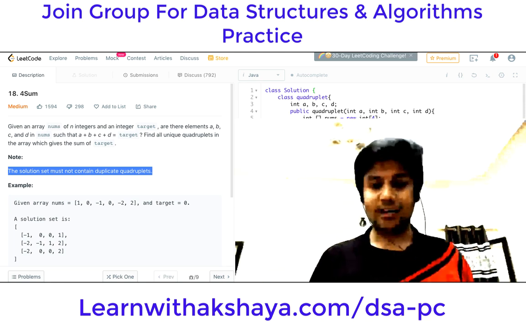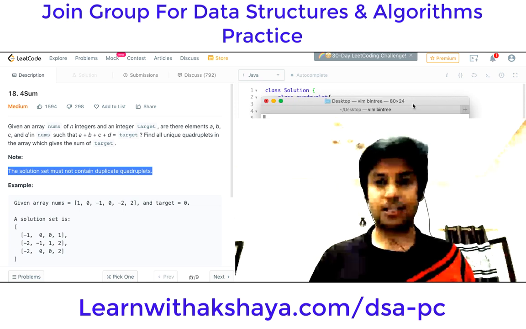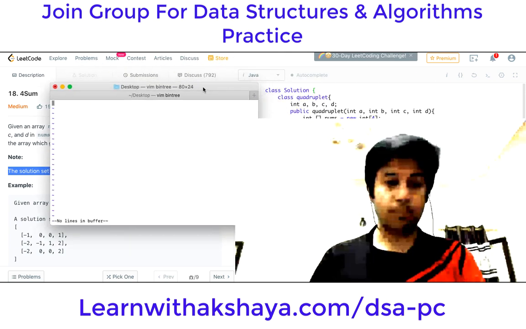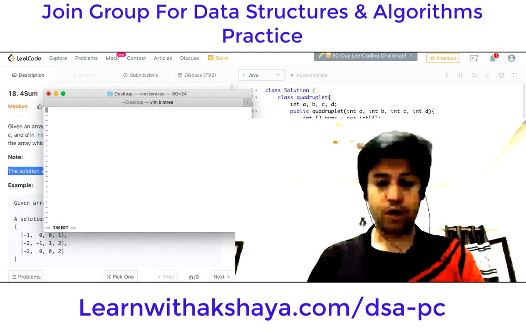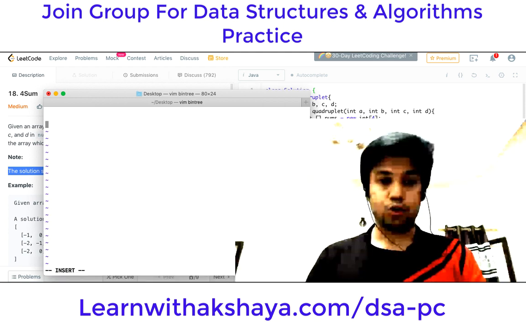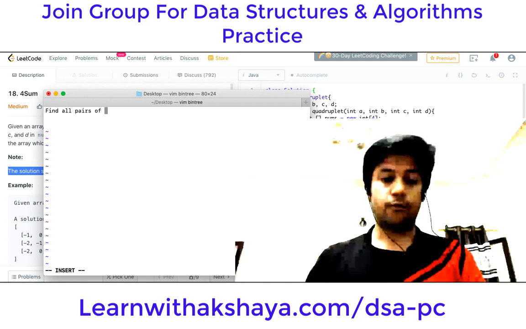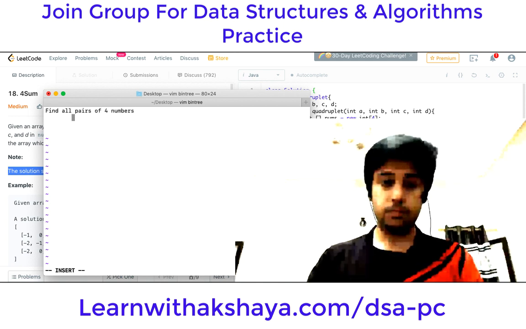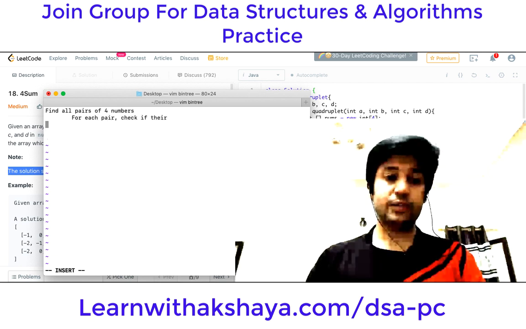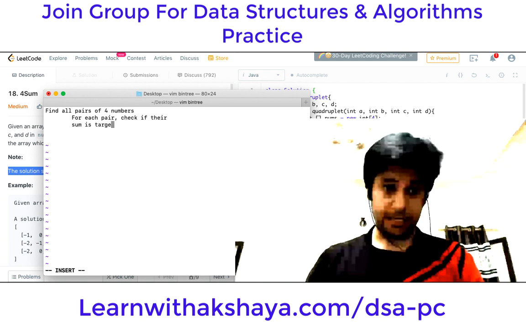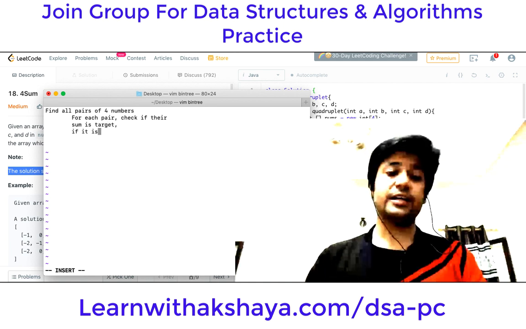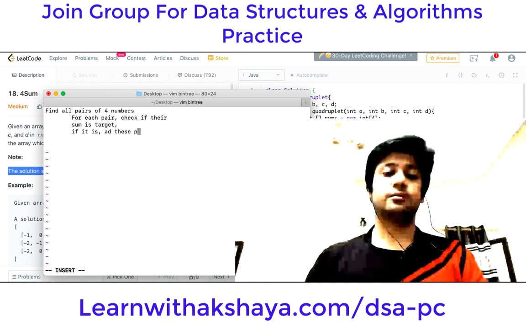So let me just write down a pseudo code for this and explain to you what I'm trying to say, though I'm pretty sure that you already understood what I meant. Okay, so the code will be: find all pairs of four numbers. For each pair, check if their sum is target. If it is, add these pair to the solution list and keep checking for duplicates.